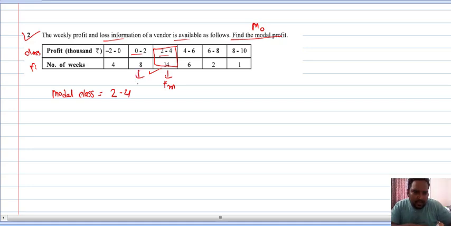Now this one is called fm. This one is f1 and this one is f2, right?